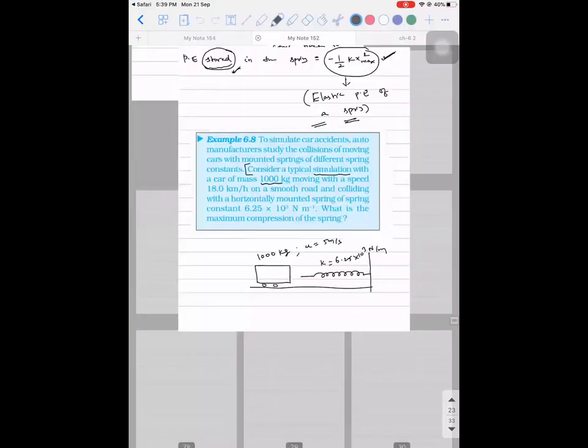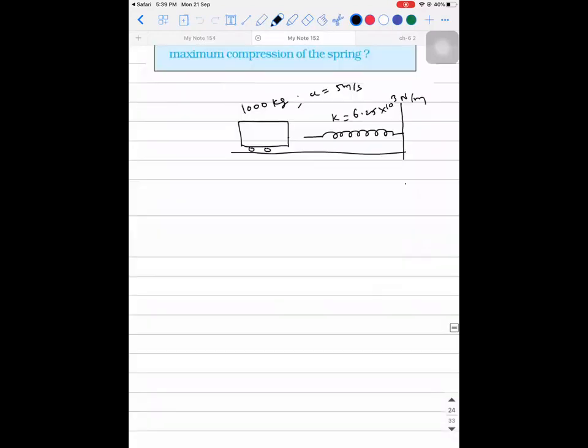No, sir. See, once the car strikes the spring, what will happen to it? What will happen to the spring? The spring will start getting compressed, and there will be a particular scenario after which the car will get completely stopped. Why is it happening? That is purely happening because the spring would have got compressed in such a way that the windings will be so close to each other that no more compression is possible beyond this. That is what is called maximum compression. Are you guys able to visualize till this point? Yes, sir.